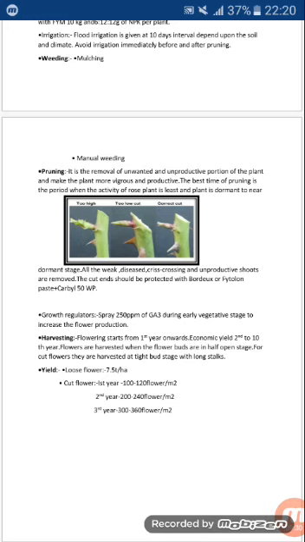And last but not least, that is about the yield. In yield, loose flowers give about 7.5 tons per hectare, and for cut flowers, in the first year it is about 100 to 120 flowers per square meter, in the second year about 200 to 240 flowers per square meter, and in the third year about 300 to 360 flowers per square meter.